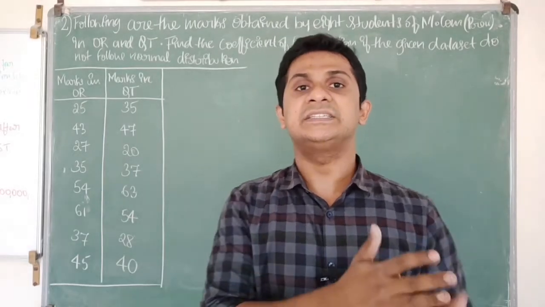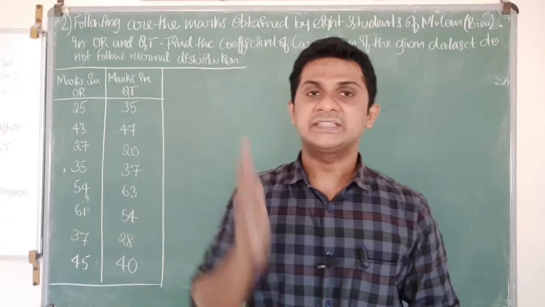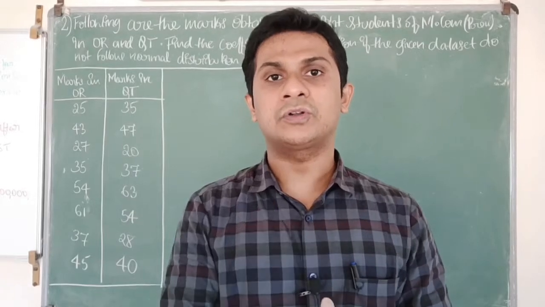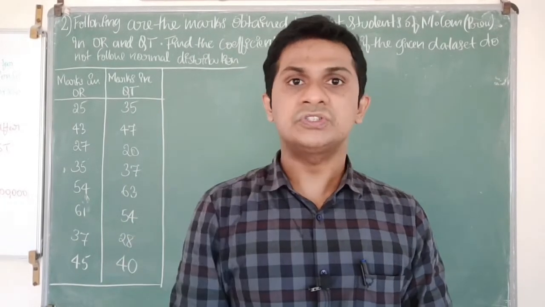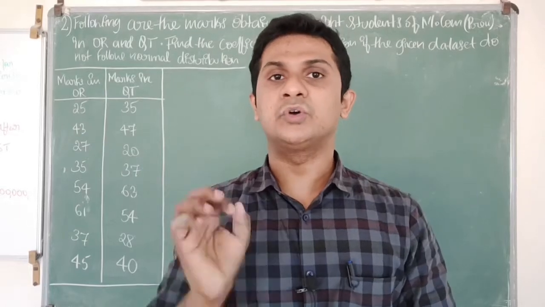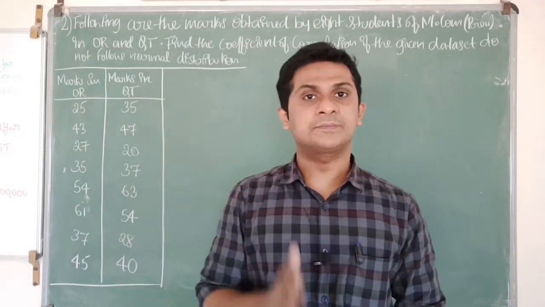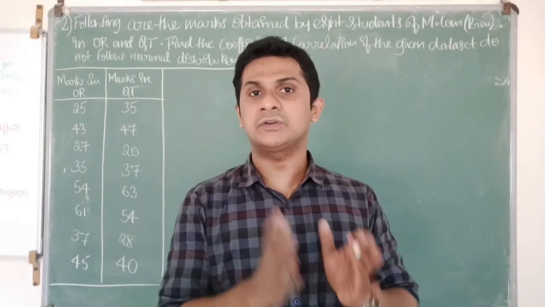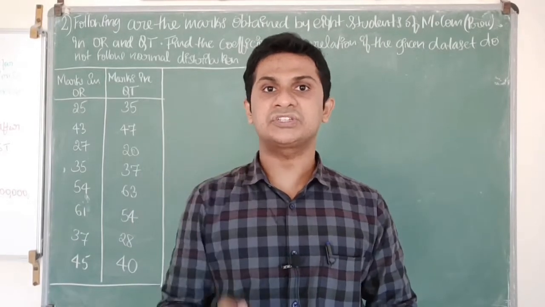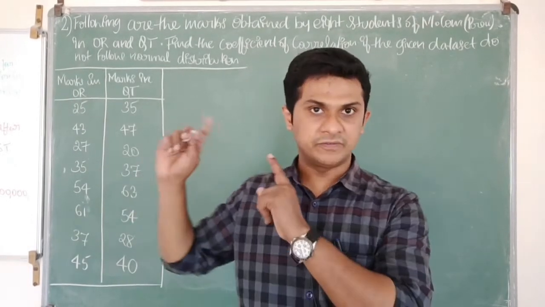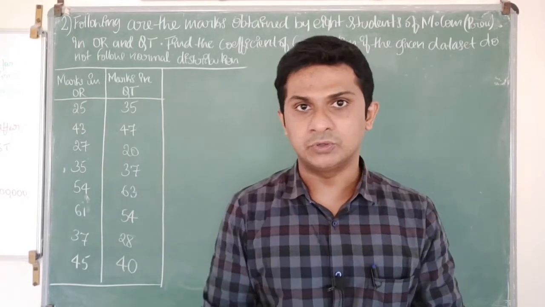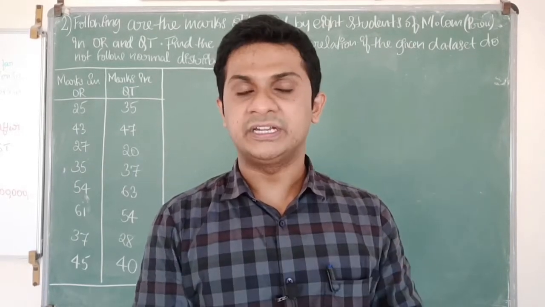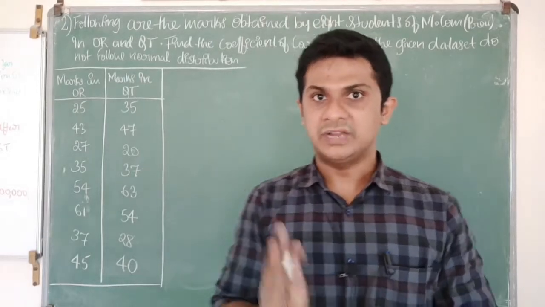distribution. As discussed in the theory part of Spearman's rank correlation, I said Spearman's rank correlation is best suited whenever the data set does not follow normal distribution. If it follows normal distribution, the best approach to calculate the correlation coefficient is Karl Pearson's product moment method. Since it does not follow normal distribution, we have to use a non-parametric version of the correlation. One such version is Spearman's rank correlation. So we will use Spearman's rank correlation approach to calculate the correlation between the rankings obtained in quantitative techniques and operations research. So let's start our calculation.